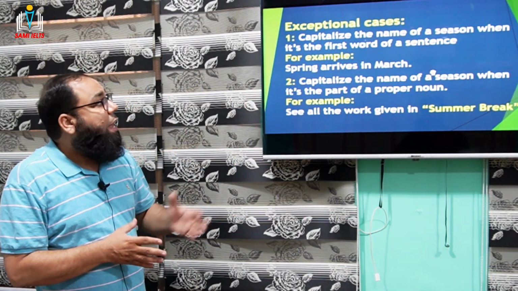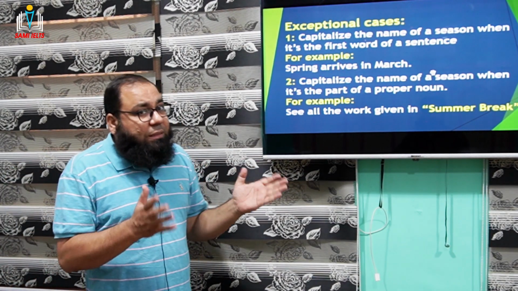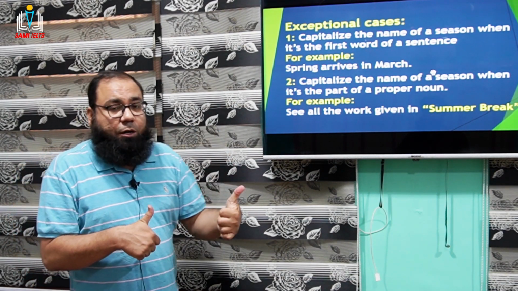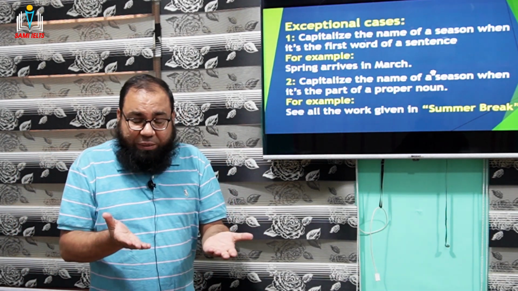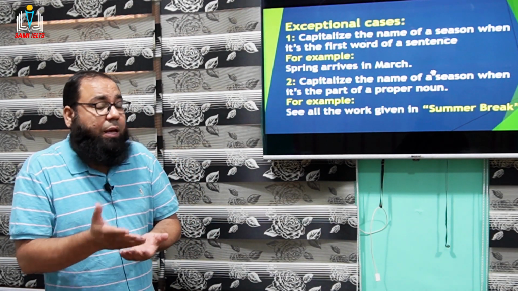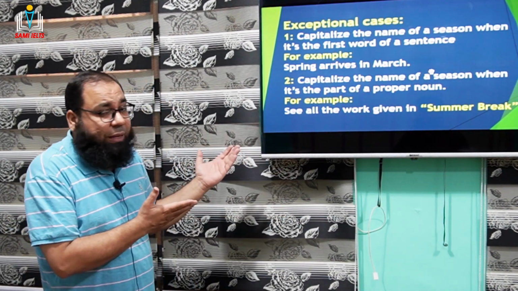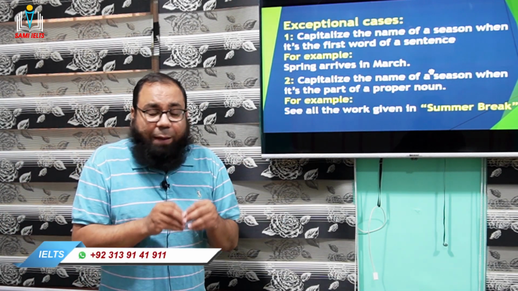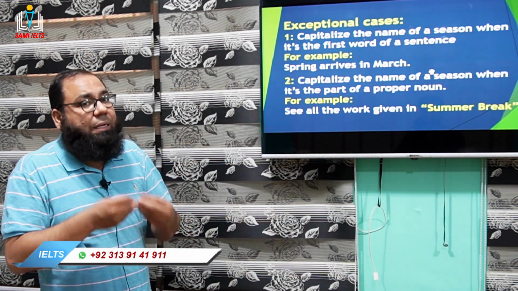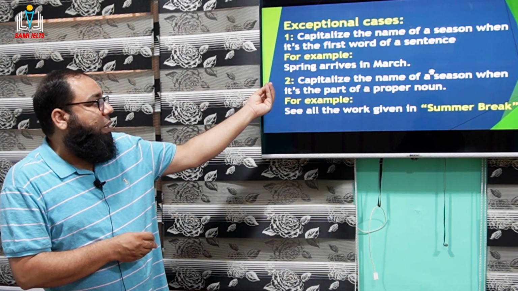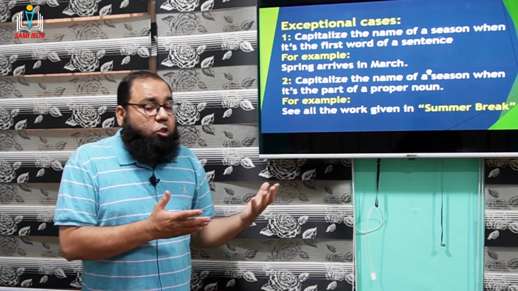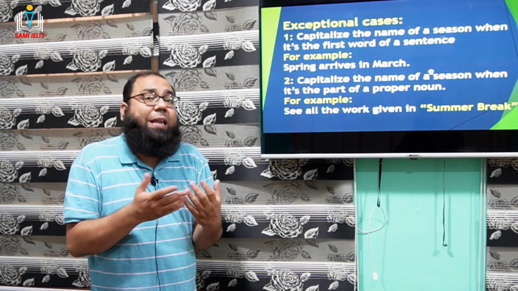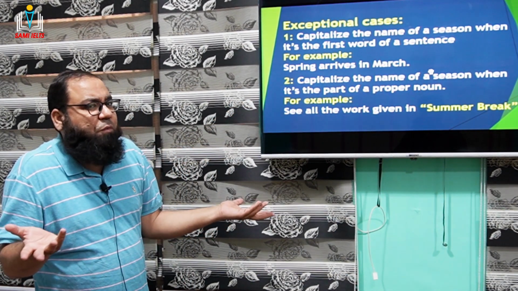For example, if we see "Spring arrives in March," in this sentence there are two capital letters, the first is Spring and the other is March. Now for March we have a particular reason. March is the name of a month, right? So it's straight away capital. But how about Spring? Spring is not capitalized because of being a season. This S is capitalized because it is the starting of a sentence. So guys, again, I'm telling you, this is not capitalized because it is the name of a season. This is just the start of a sentence there.